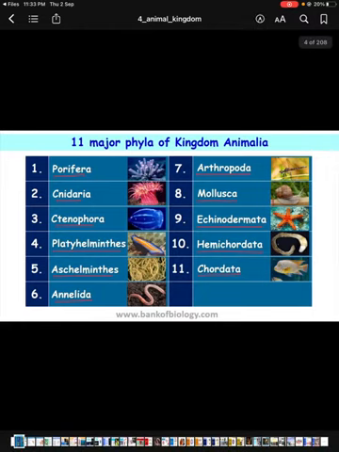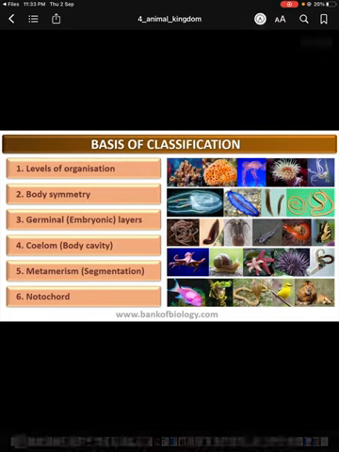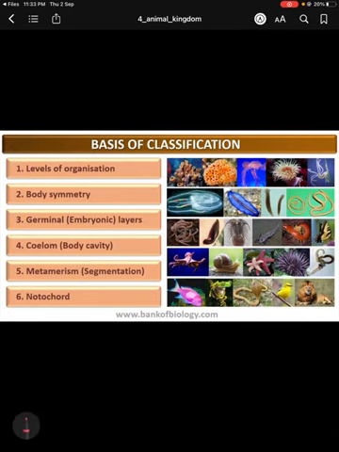Now let's discuss in detail these phyla. Before going to discuss the details of these phyla, the first thing we need to know is why and how these animals are classified into these 11 major phyla. What is the basis of classification? So now we discuss the basis of classification of the animals.